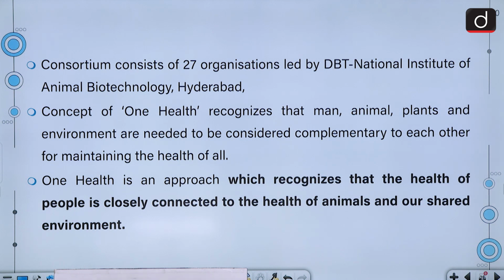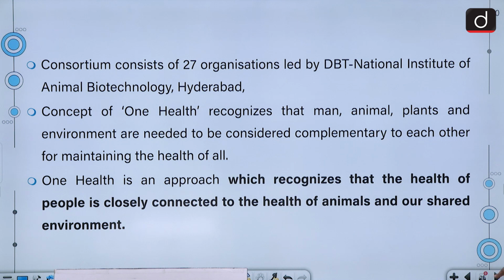The concept of One Health recognizes that man, animals, plants and the environment need to be considered complementary to each other for maintaining the health of all. One Health is an approach which recognizes that the health of people is closely connected to the health of animals and our shared environment.